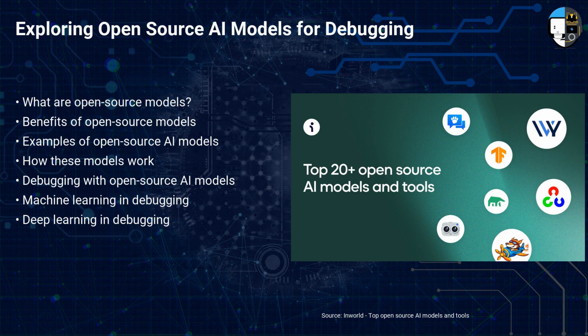Let's delve into the world of open source AI models for debugging. Open source models are freely available to the public, and they can be modified and distributed. This democratization is advantageous as it allows more people to access and benefit from AI technology. Some examples of open source AI models are Deep Debug and ML-based debugging. These models use machine learning and deep learning techniques to predict potential bugs and suggest fixes. They can significantly enhance the efficiency and effectiveness of debugging, saving developers a lot of time and effort.